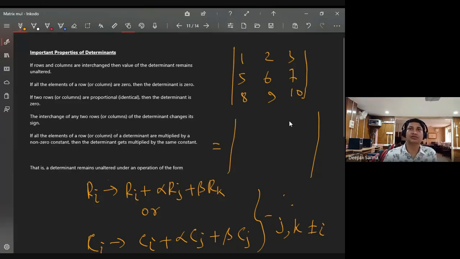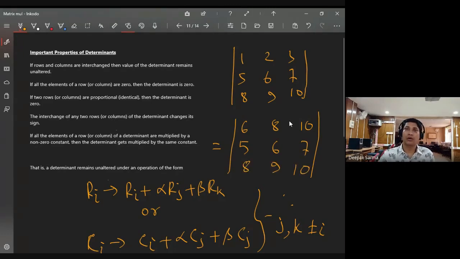In simple terms, suppose I add the first 2 rows. What I have here is 6, 8, then 10. So I replace the first row by simply row 1 plus row 2. That's it. Then the determinant will be the same. That is what the theorem says. Any question?